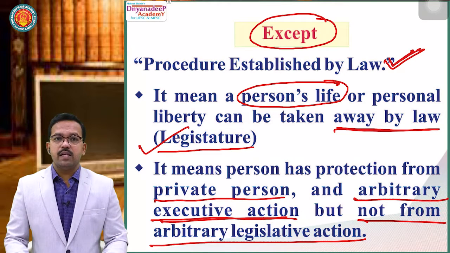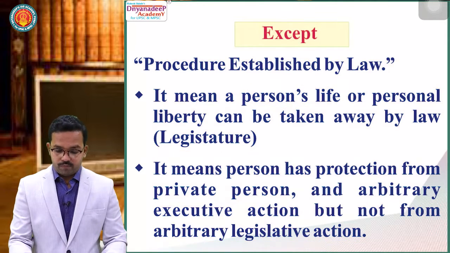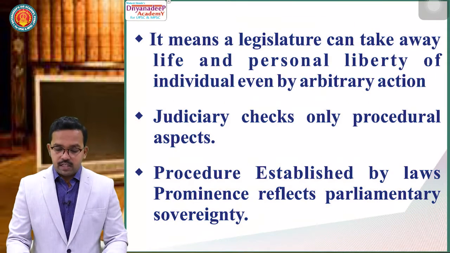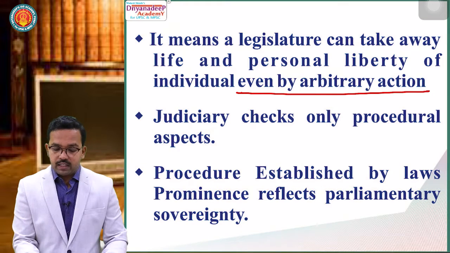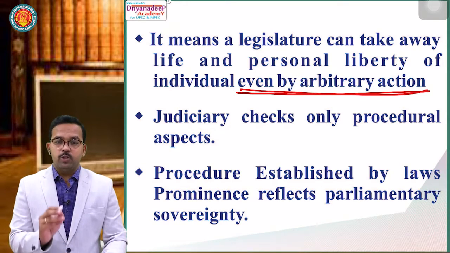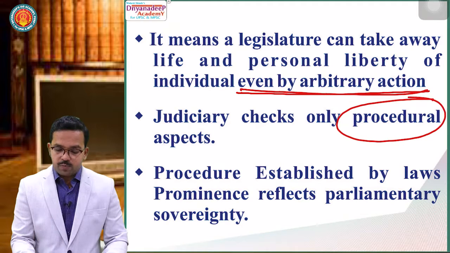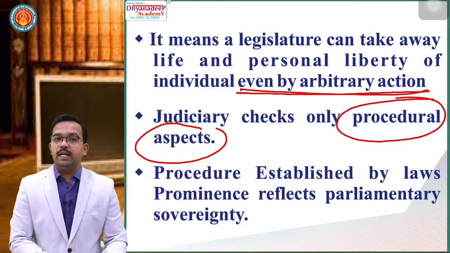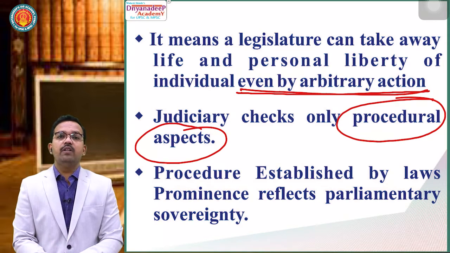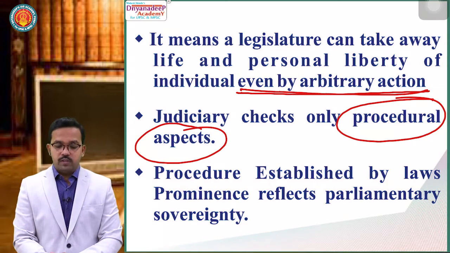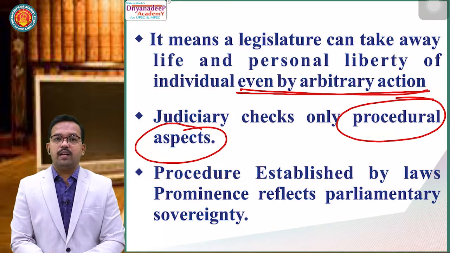It means the legislature can take away your right to life and personal liberty, even by arbitrary action. And the judiciary can check only the procedural aspect. It does not go into the intentional aspect. As per the A.K. Gopalan case, the judiciary can check only the wordly aspect or only the procedural aspect. It cannot check the intentional aspect.